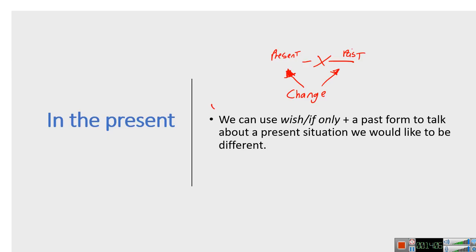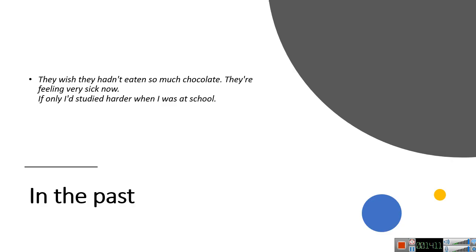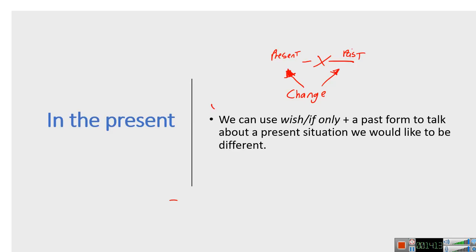Okay, let's make an example. So in the present it will be: I wish I lived closer to my family. You notice how I use "lived," but I'm talking about the present situation.